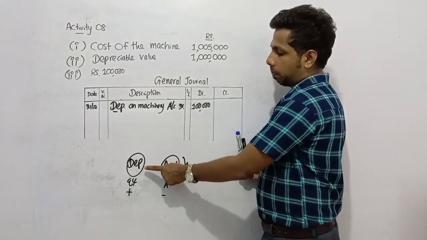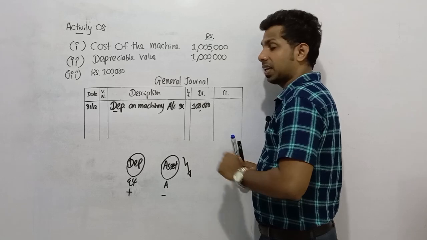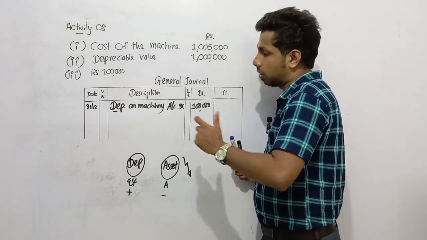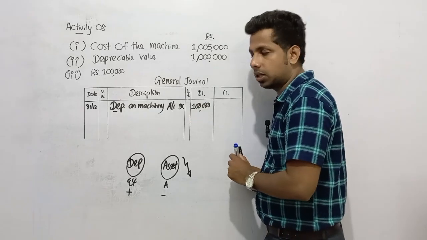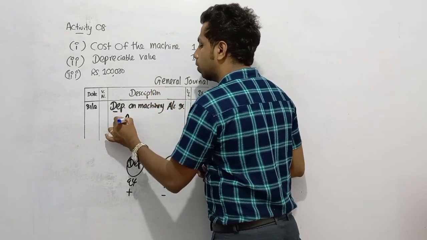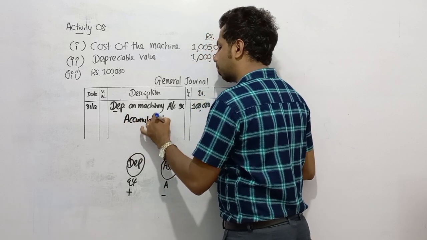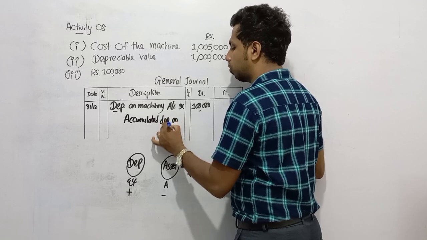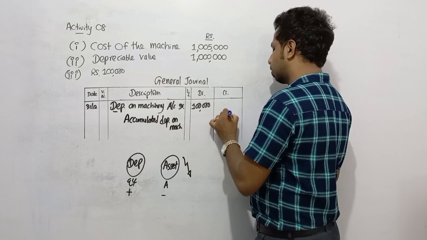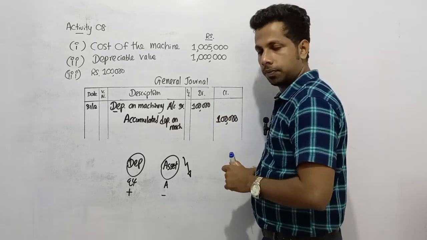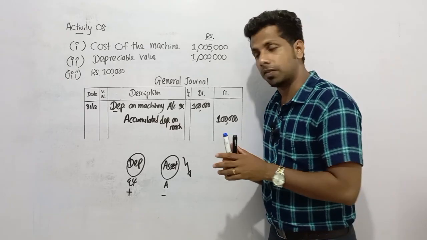So however, because of depreciation, asset value should decrease. Therefore, that decrease in asset because of depreciation, we need to present by using another asset account without recording it in the machine account. So what is that account called? You already know, accumulated depreciation. So accumulated depreciation on machine account, credit 100,000. See, by using the accumulated depreciation account, you need to present the decrease in asset due to depreciation.